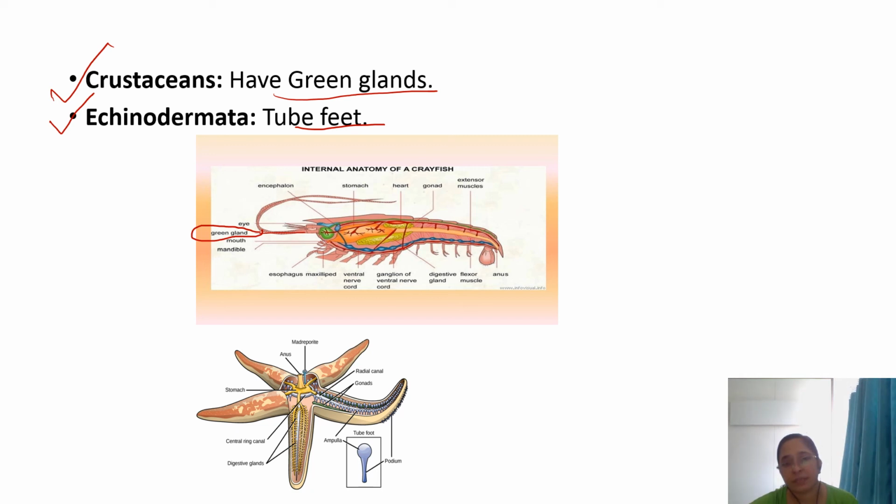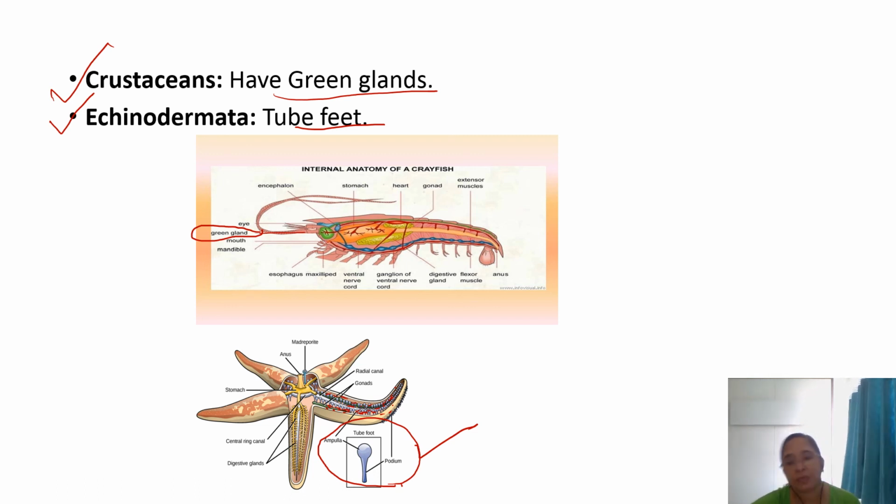Here you can see an echinoderm, example starfish. There are a number of tube feet, and this is the enlarged portion of a tube foot. In each arm of the starfish, a number of tube feet are present. So these are the excretory organs in echinoderms.